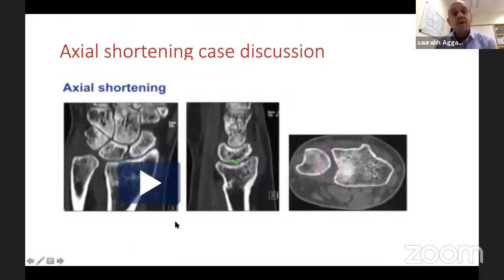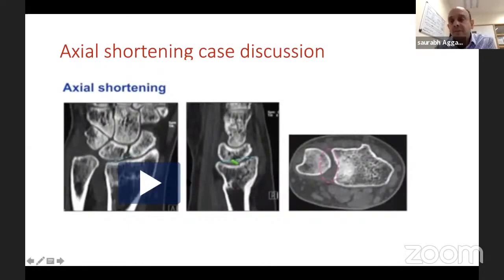Then let's introduce another concept here. So far we've spoken about corrective osteotomy to the radius. The problem was in the radius, so you address the radius. But are there cases where the problem was in the radius, but you can get away with an ulnar shortening osteotomy? Yes, there are a few and far between, but let's see which cases.